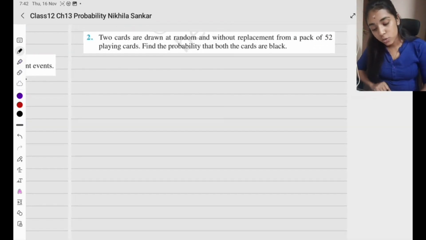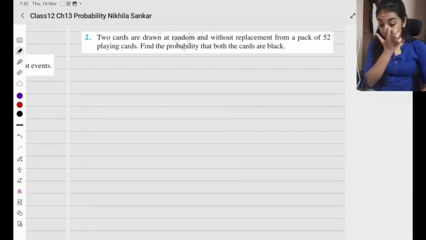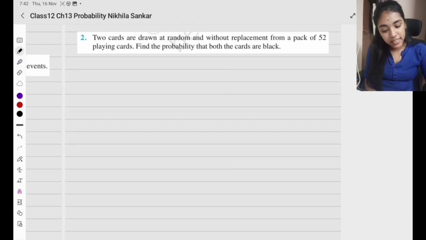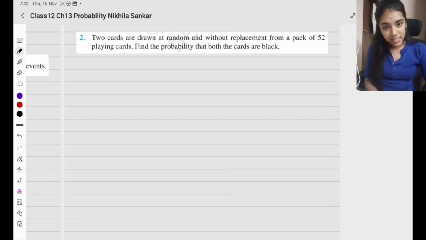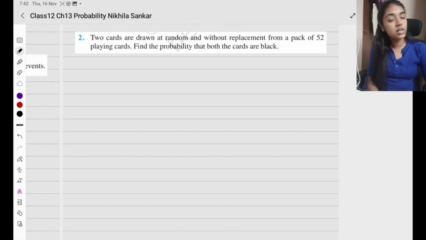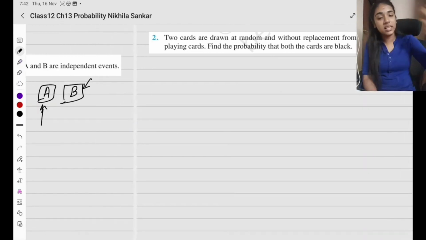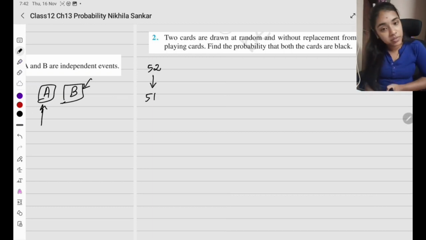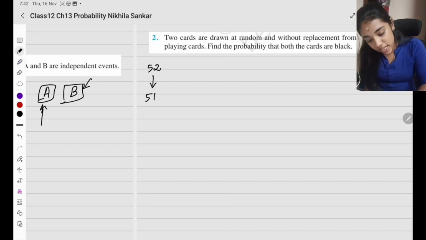Question number 2. 2 cards are drawn at random without replacement from a pack of 52 cards. Find the probability that both the cards are black. This is very similar to example question. So first நம்ம என்ன பண்ண போறோம்? ரெண்டு கார்டு எடுக்க போறாங்க without replacement. அப்படினா அர்த்தம் ஒரு கார்டை வெளியில எடுத்துட்டா திரும்ப உள்ள வைக்க போறது கிடையாது. So first 52 cards இருக்கும். ஒரு கார்டை வெளியில எடுத்துட்டா I'll only be left with 51 cards. Okay? So they are asking for probability that both the cards are black.